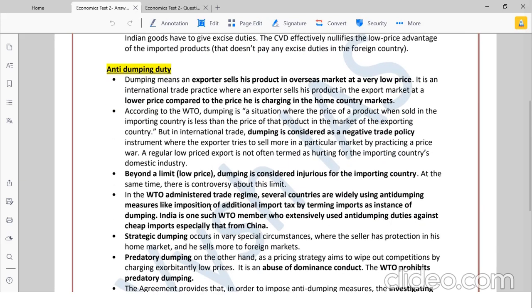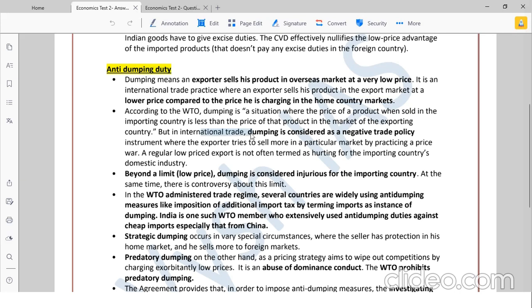Okay. Anti-dumping duty, I told you, is when their product has a very low price. It's international trade where the exporter sells his product in the export market at a lower price compared to the price he's charging in the home country. Meaning in China he'll be selling the phone for, say, 10,000 rupees. The same phone he will give at 8,000 to India. So the prices in China's home market and what they are giving to India are two different, lower prices. That time we can put an anti-dumping duty because they're actually dumping their products at a cheaper rate to us.